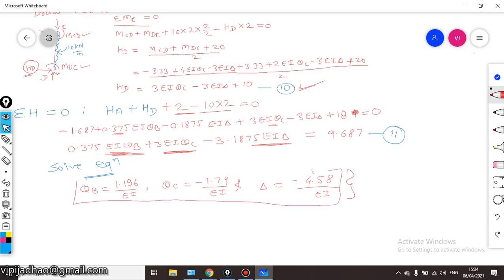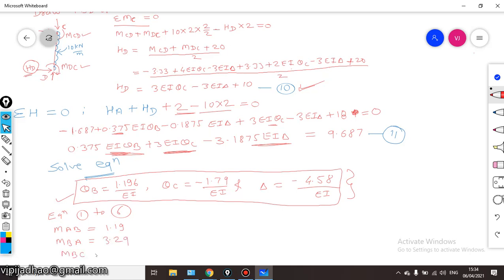Now just put these values in equation number 1 to 6, and we will get the value of MAB. I'll directly write down now: MAB will be equal to 1.19 kilonewton meter. MBA will be equal to 3.29 kilonewton meter.